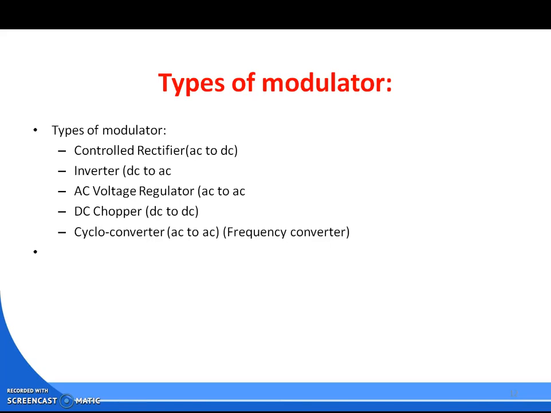Types of modulator. What are the types of modulator? Controlled rectifier, inverter, DC to DC converter, AC voltage regulator, DC chopper, cycloconverter.